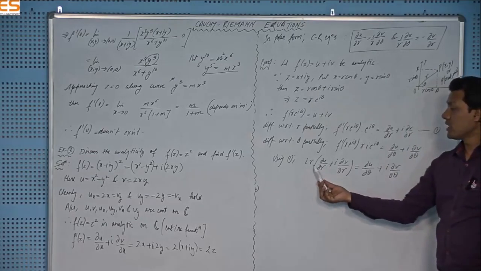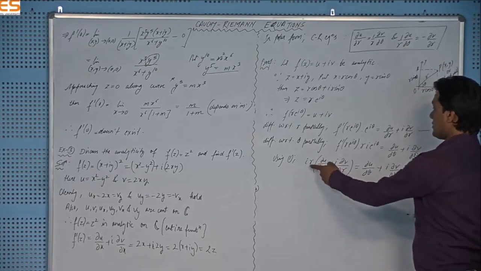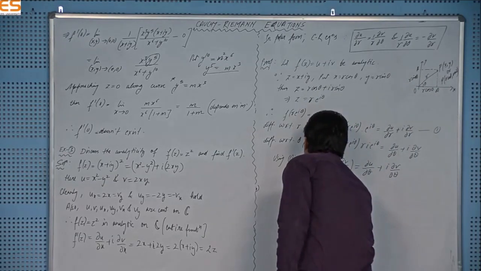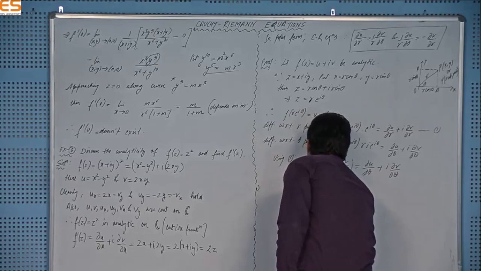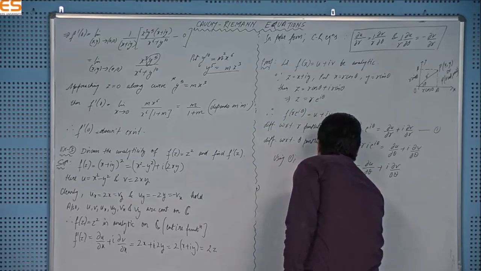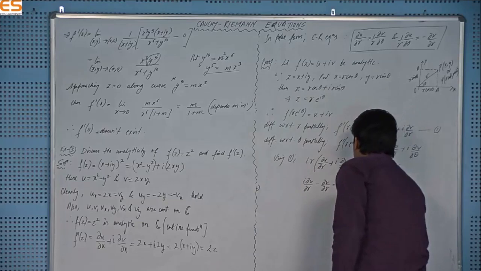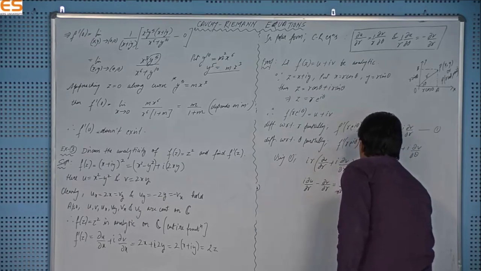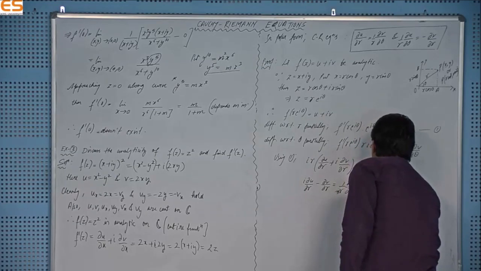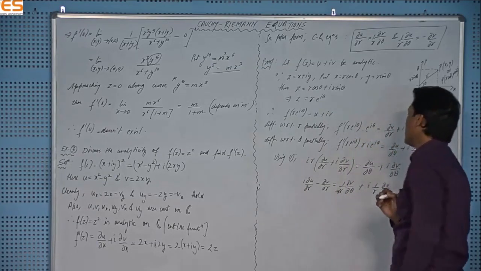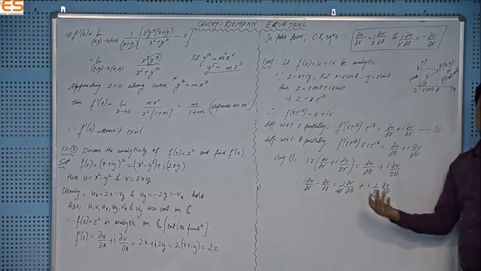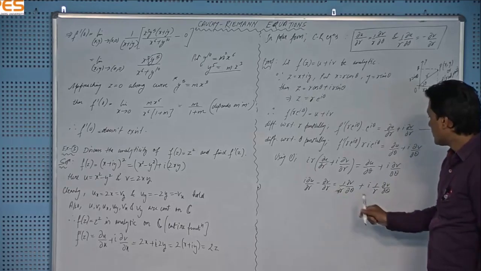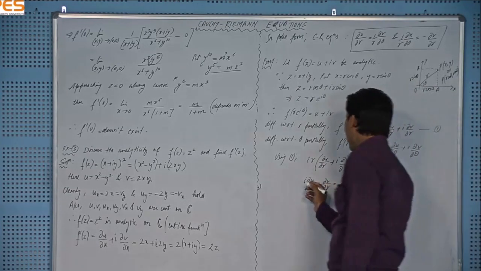And then multiplying this iota r inside, or taking this r in the denominator, I will get iota del u over del r minus del v over del r equal to del v over del theta plus iota 1 by r del v over del theta, right? And now you can compare the real and imaginary parts on both sides, because the real part is this one and this is my real part.